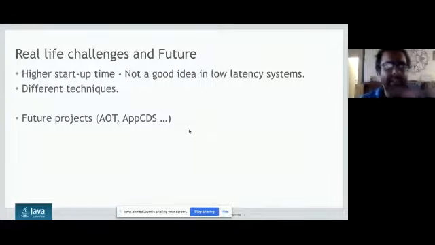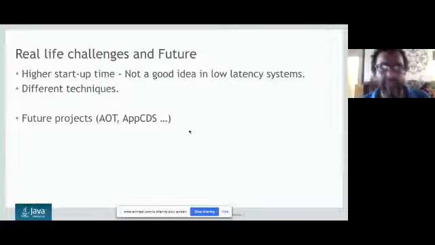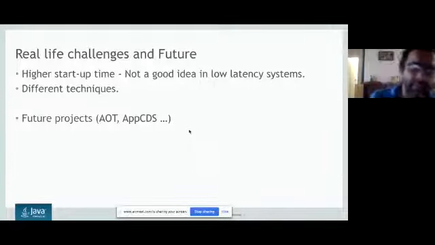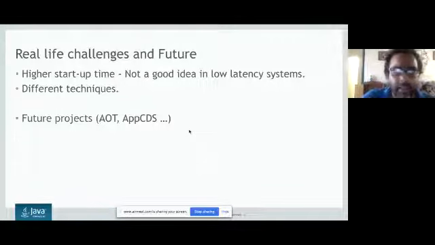Maybe my last slide: the real life challenges and some of the future. We are looking for high startup performance with the C1 and C2 compilers, which was not happening, and some low latency systems look for a fast startup compiler. If any of you trade in the share market, you know the first 15 or 20 seconds are very important. I cannot just say that my compiler is still heating up, wait.